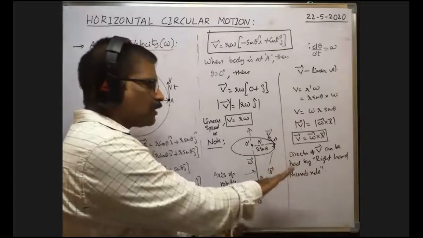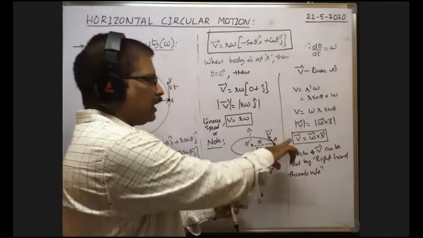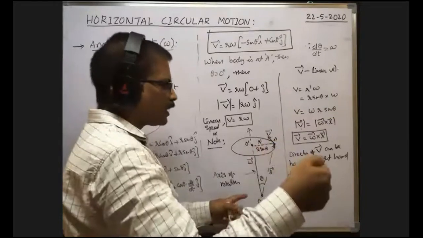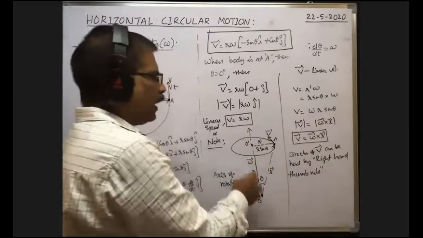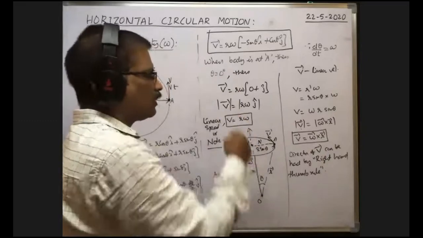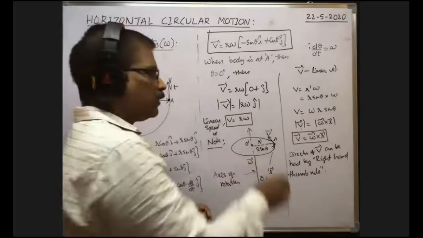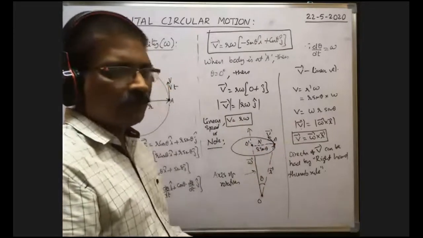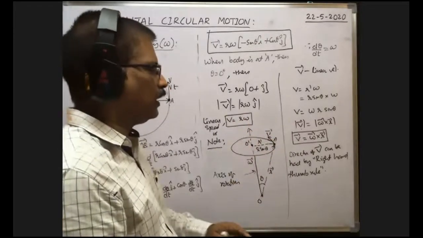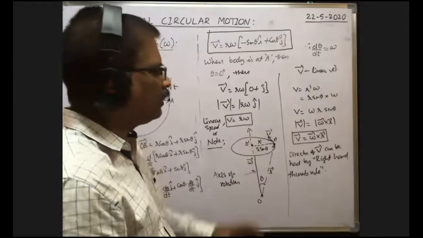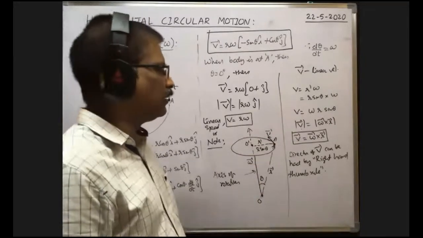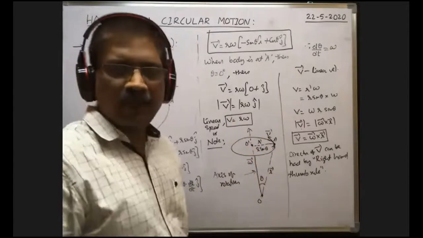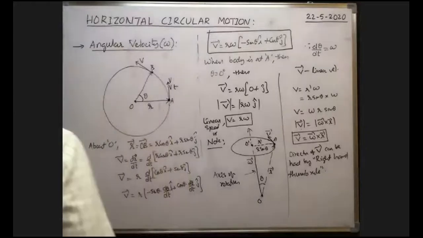Then the thumb is inward, no? Thumb inward means the linear velocity of the rotating body is inward, and at this point the velocity of the body is inward only. That's why the angular velocity direction taken along this direction is correct. Suppose if the thumb is outward, in such a case angular velocity is in the opposite direction. As we got the same inward direction, this is true. In this way, by the right hand thumb rule, we can find the direction of the linear velocity or angular velocity.